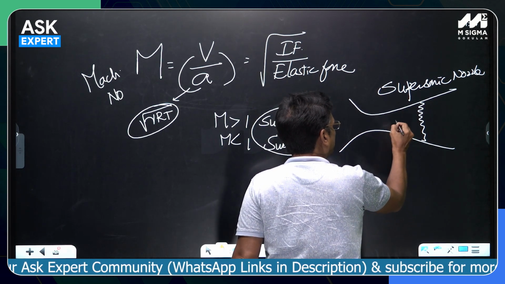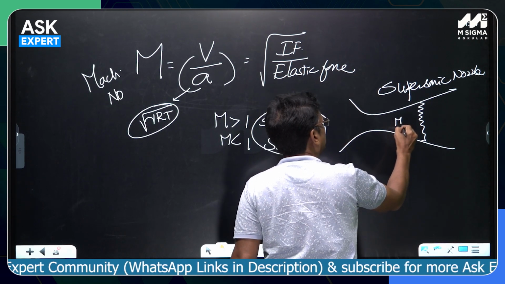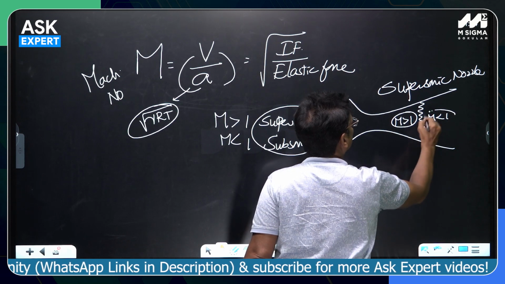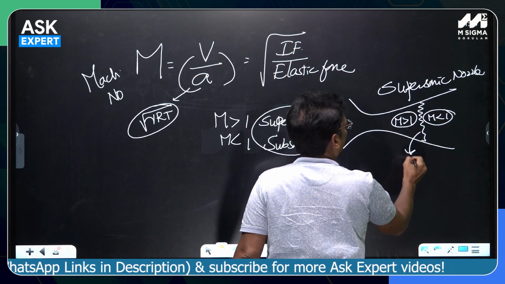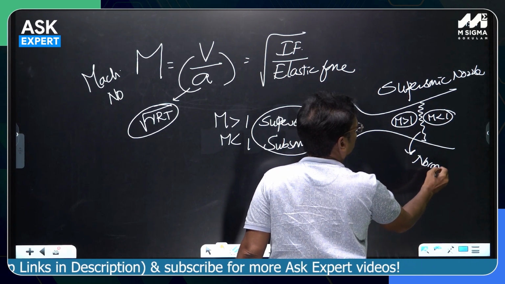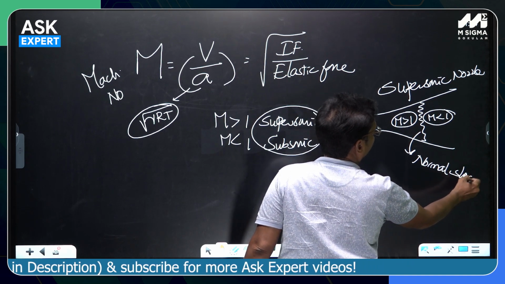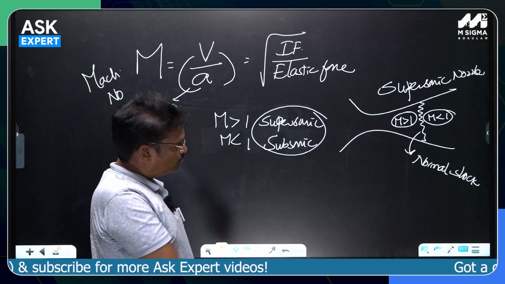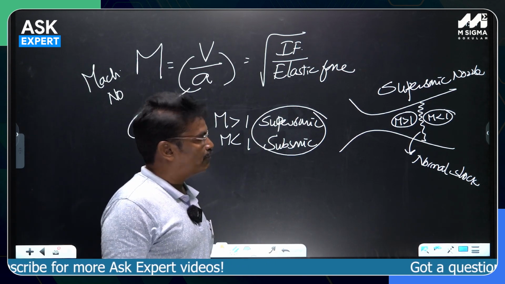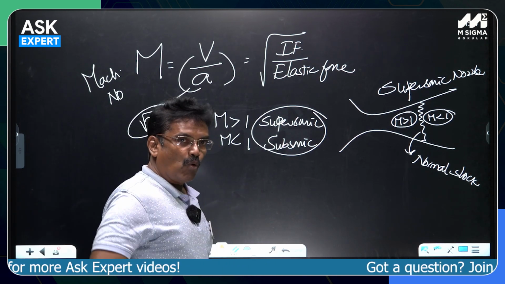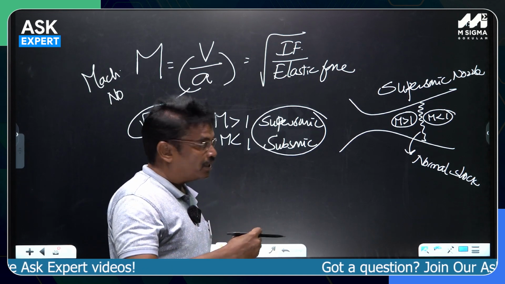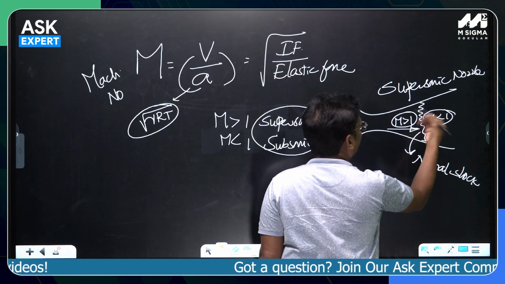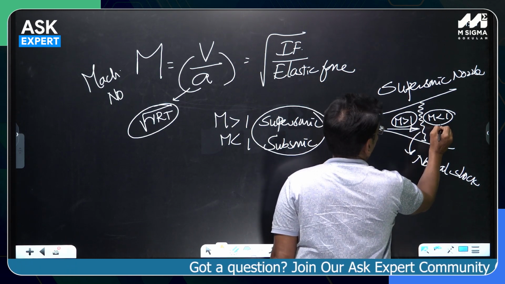A shock wave is an abrupt, very sudden deceleration of the fluid from supersonic flow to subsonic flow. This is called a normal shock. A one-dimensional normal shock you may see in the diverging portion of a supersonic nozzle. Once the shock wave happens, the fluid after the shock should be subsonic.